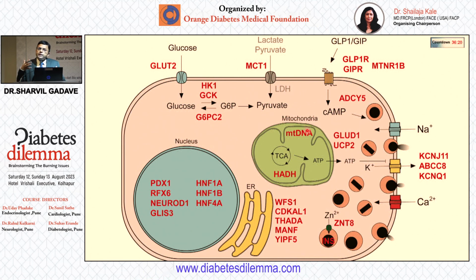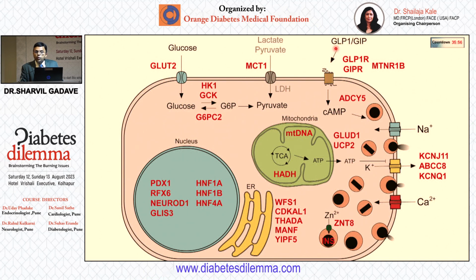Now it's not just as simple as glucose as a stimulus. Now let's say somebody takes a full fat meal or a full protein meal. Will that lead to insulin release? Yes. There are a lot of alternative mechanisms also. So if you see here lactate, pyruvate, that also has a receptor. And the GLP-1, the present blockbuster drug, semaglutide.